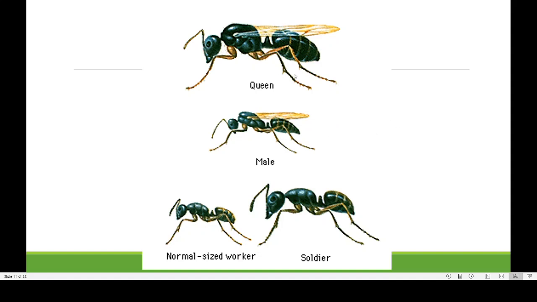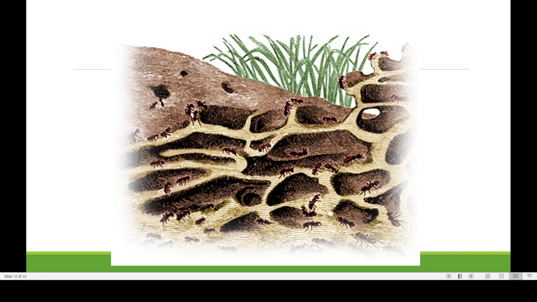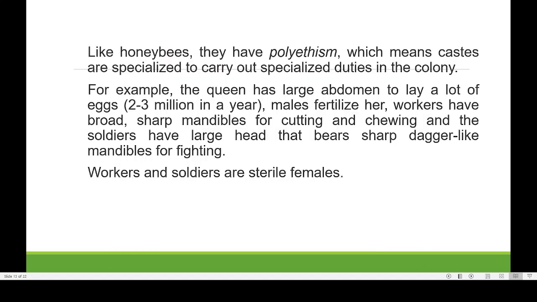So normally we say queen, male and worker. Workers can be divided into normal sized workers as well as soldiers. This is also another picture showing the structure of an ant colony.